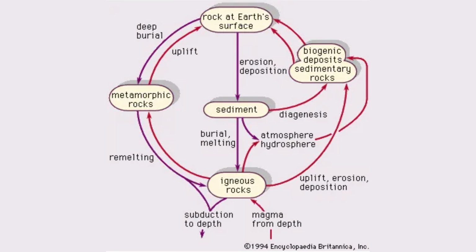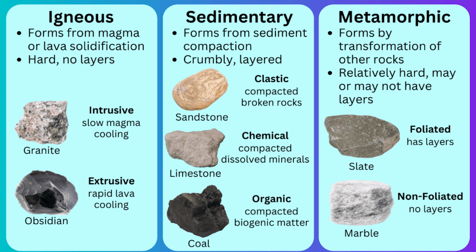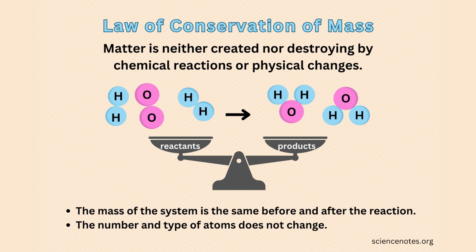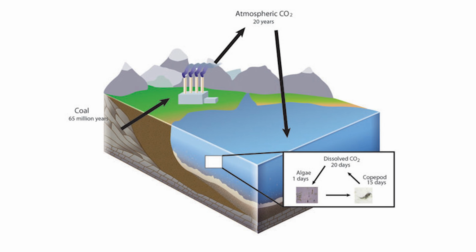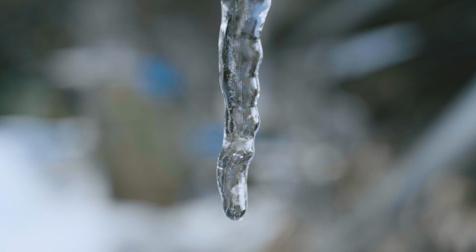How are rocks formed? The rock cycle reflects the basic relationships, as previously explained, among igneous, metamorphic, and sedimentary rocks. Let's start with the fundamental principle of science, known as the law of conservation of mass. Matter can change from physical and chemical changes, but through any of these changes, matter is conserved. The same amount of matter exists before and after the change. In summary, matter cannot be created nor destroyed.